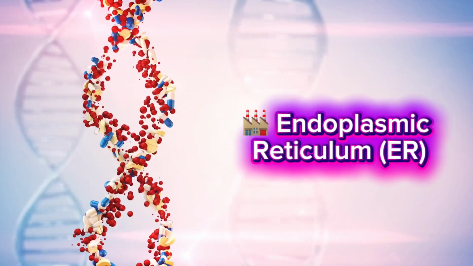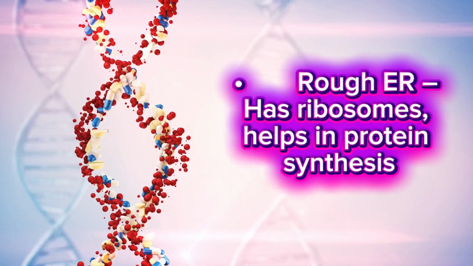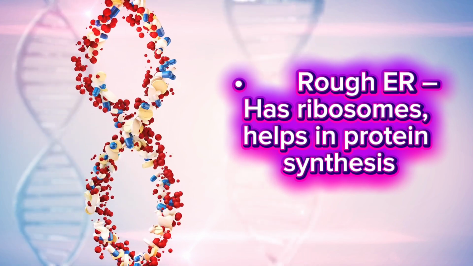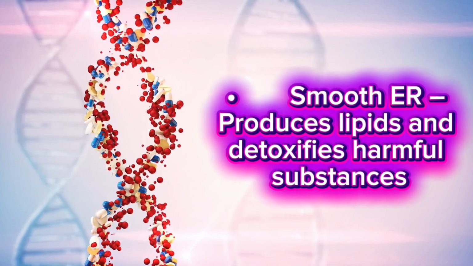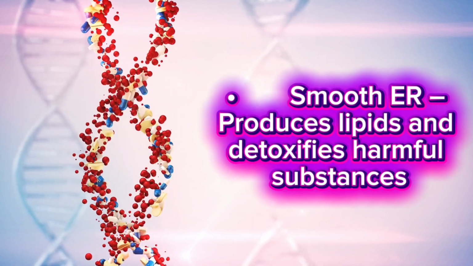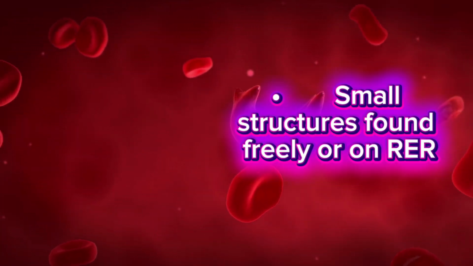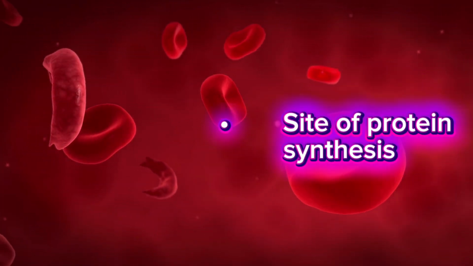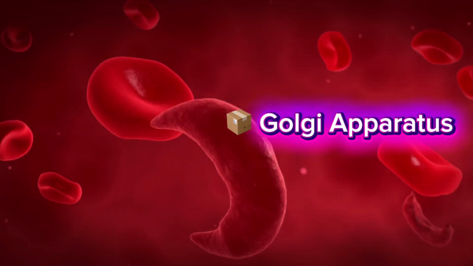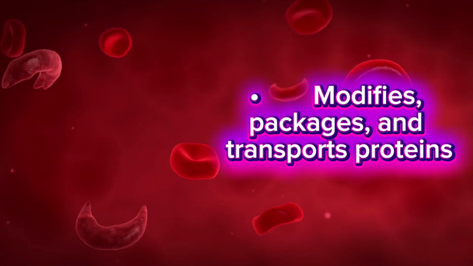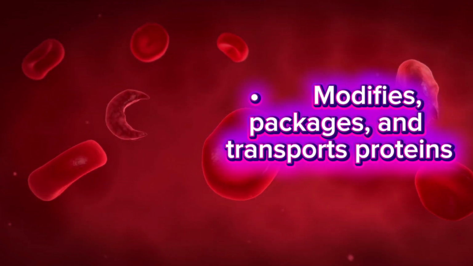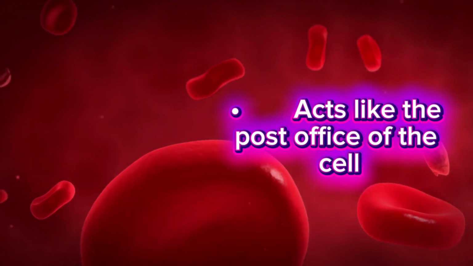Endoplasmic reticulum. Two types. Rough ER has ribosomes, helps in protein synthesis. Smooth ER produces lipids and detoxifies harmful substances. Ribosomes: small structures found freely or on rough ER, site of protein synthesis. Golgi apparatus: modifies, packages, and transports proteins. Acts like the post office of the cell.